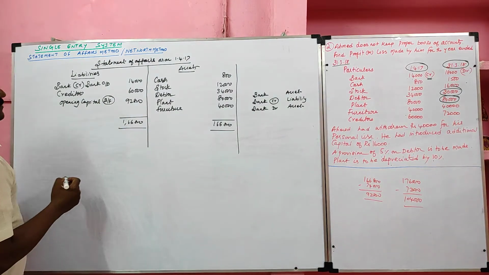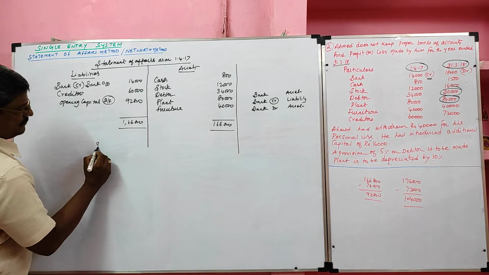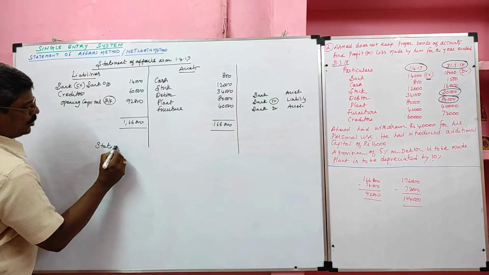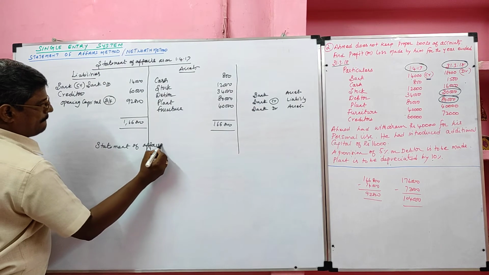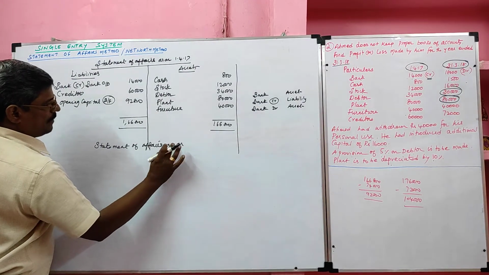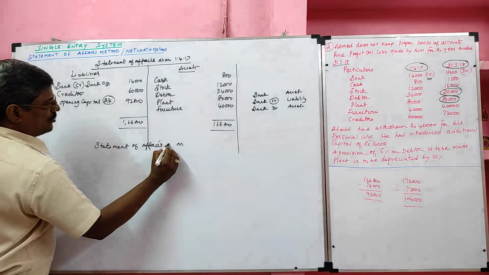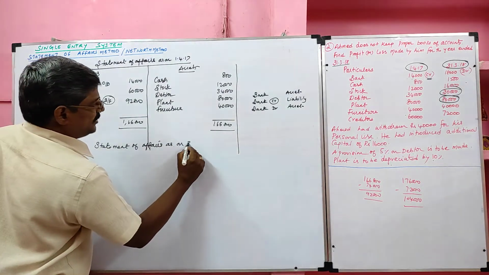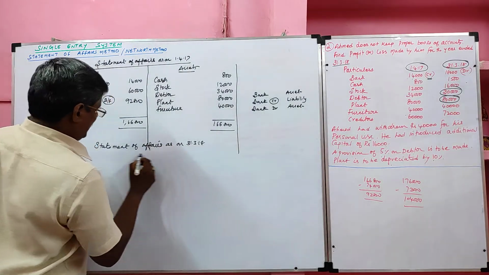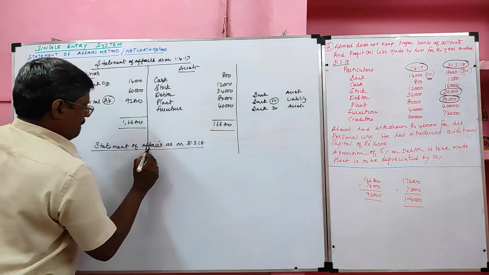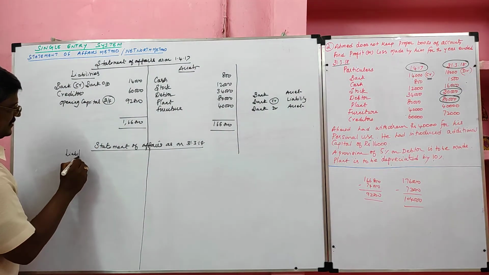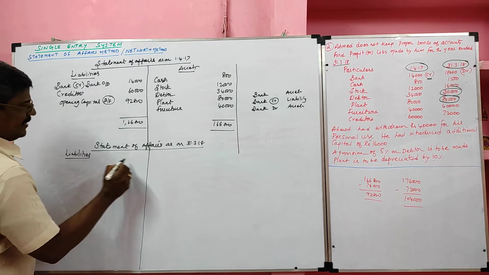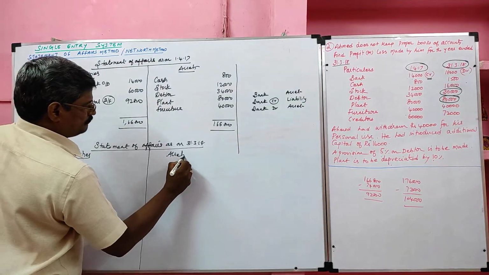Next, we have to prepare the closing statement of affairs as on 31/3/2018. It has two sides, liabilities and assets.